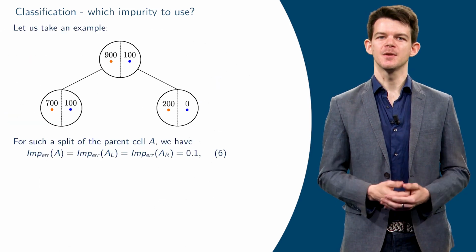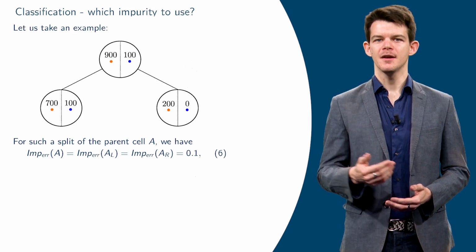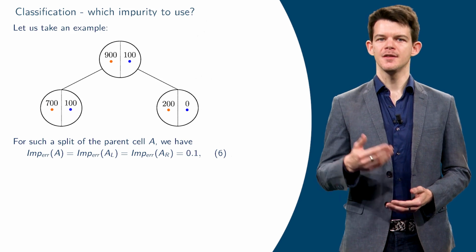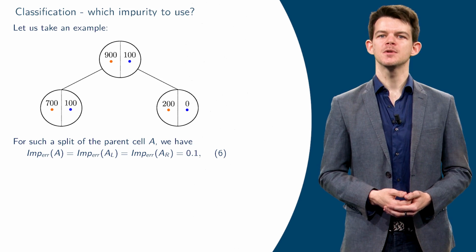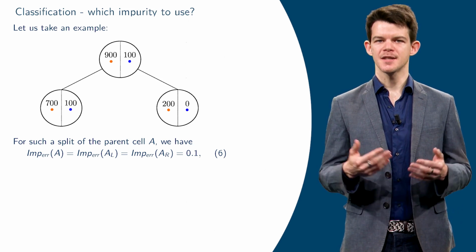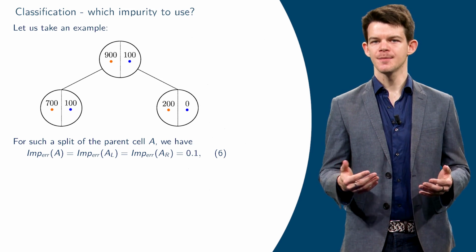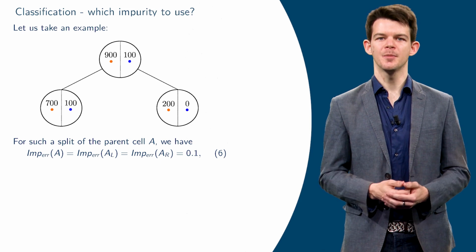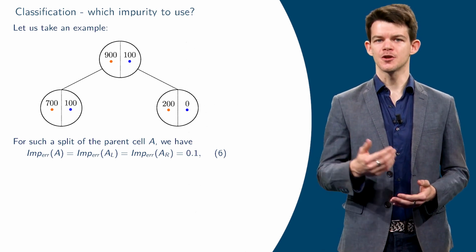Now let's look at a particular example. Imagine that in the root cell of a tree, we have 900 orange observations and 100 blue observations. A cut is used to divide these observations into 2 sets. 2 cells are thus created. The right cell contains 200 orange observations and no blue observations, and the left cell contains 700 orange observations and 100 blue observations. We can calculate the impurity reduction associated with such a split.